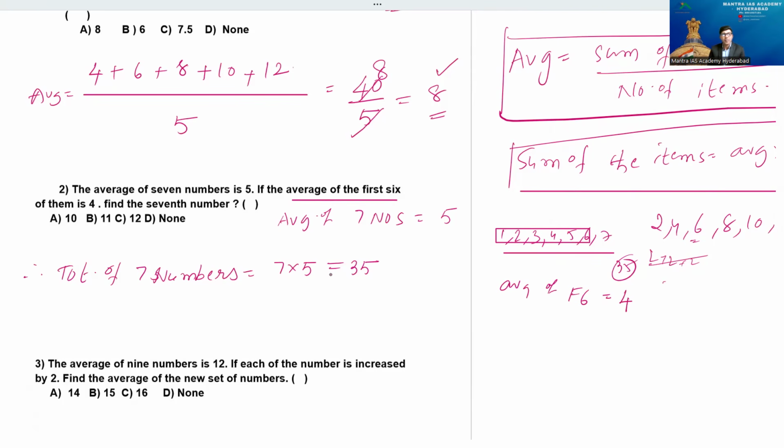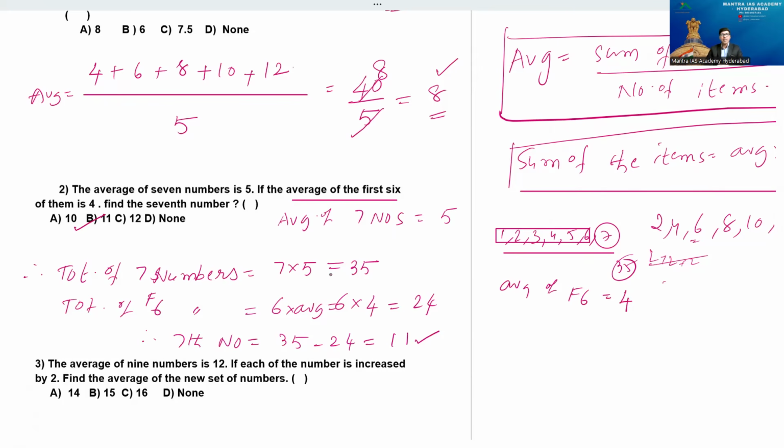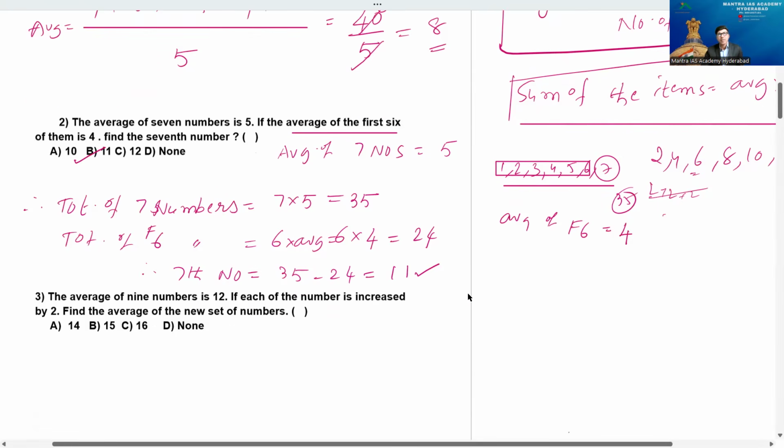Therefore, the next step is the same. The total of the first 6 numbers is equal to 6 into the average, that is 6 into 4, which is 24. Then, beta, the remaining number is the 7th. Therefore, the seventh number is equal to 35 minus 24, which is 11. The seventh number is exactly 11, beta. Just copy this. Now, the third question.